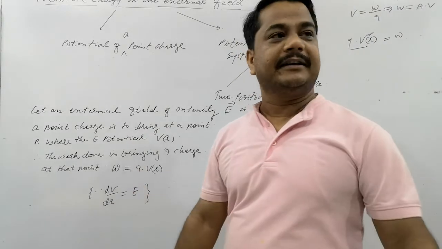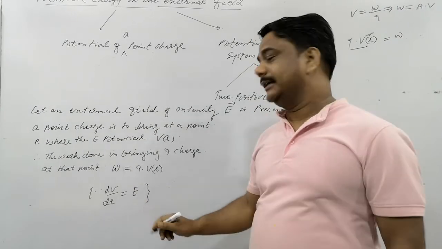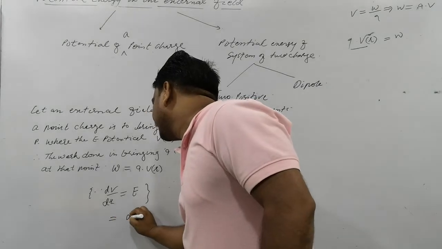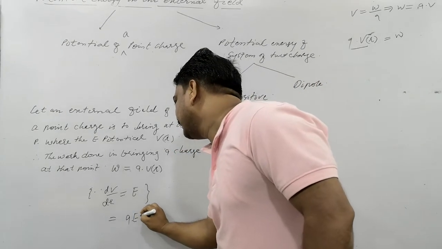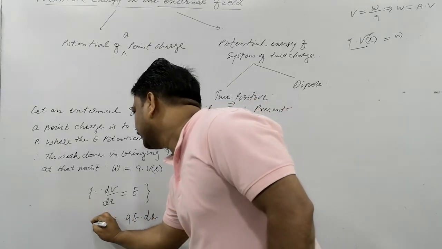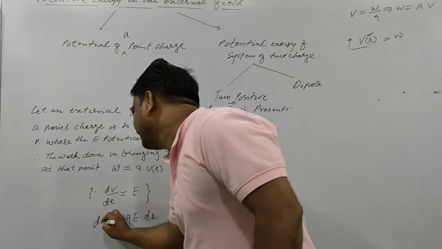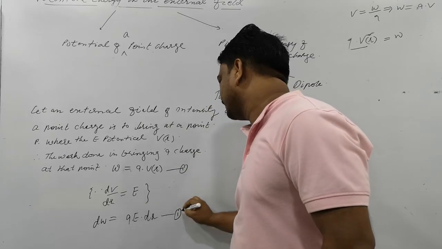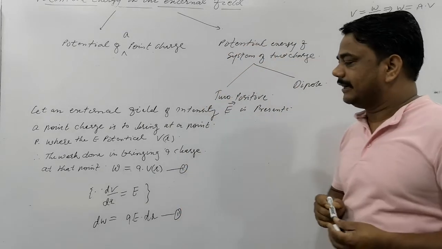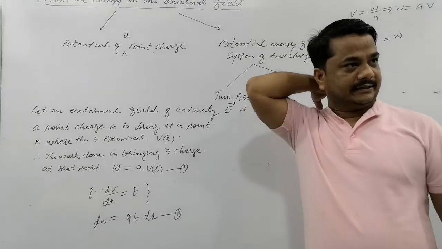So further it can be written here. If you know the potential at that point, what will you find? It is a Q charge, and the potential can be written in terms of the electric field and dr also. So dW will be this. This can also be given, this is first and this the second. So the total work can be calculated by integrating this.